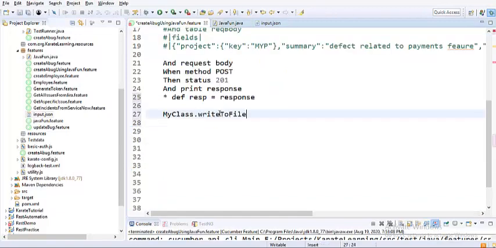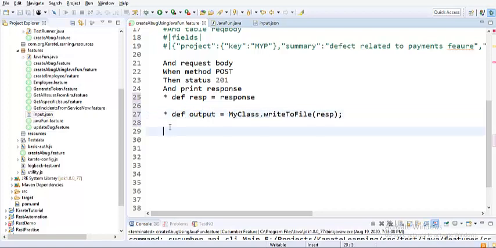I just copied it, and now I'm passing a variable called resp, because we need to pass the response. The response I have received, I am storing it in a variable called resp, and that variable I am sending as a parameter to the write to file function. Now, based on your interest, you can share this in another way, or load this output to another variable. So that's it guys.